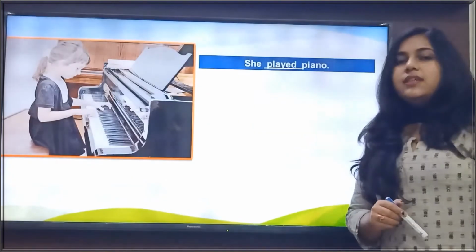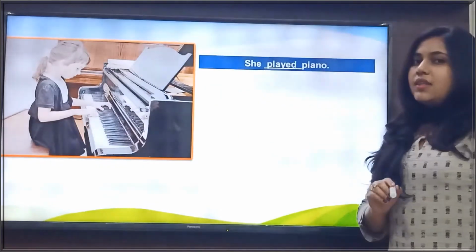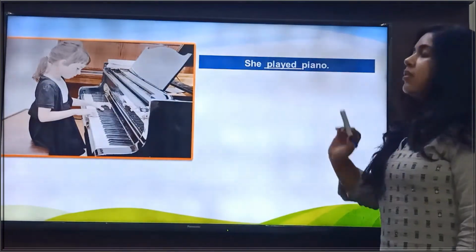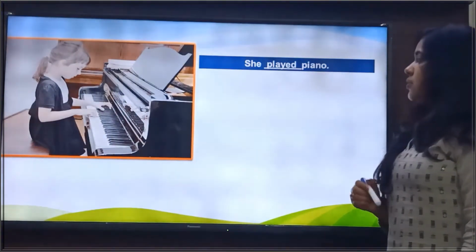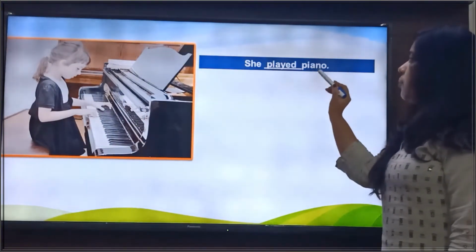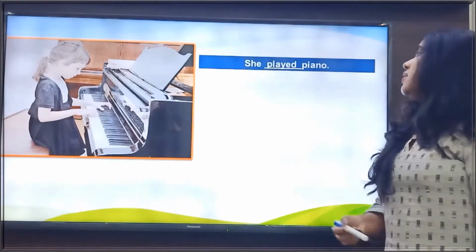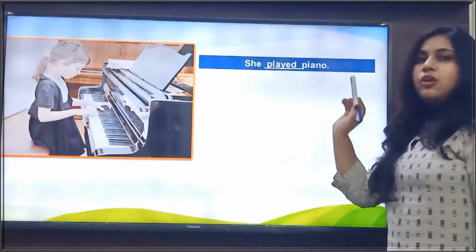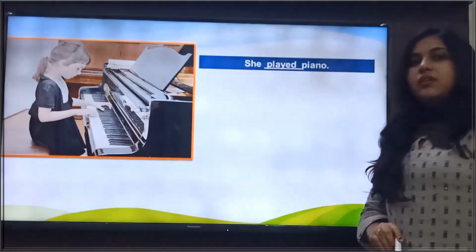Now, look at this sentence: She played piano. In this sentence, played is the verb. Now, if we ask the question, who played piano? We get the answer, she played piano. That means she is the subject here.